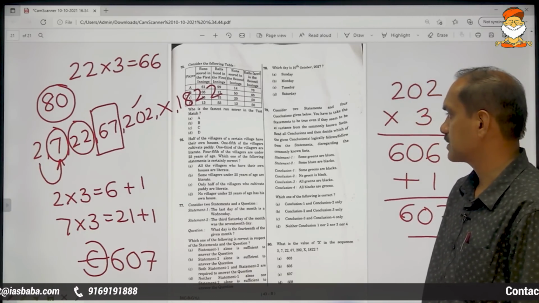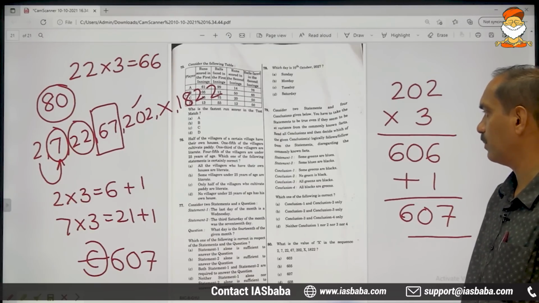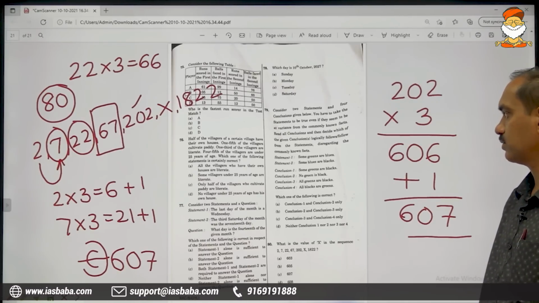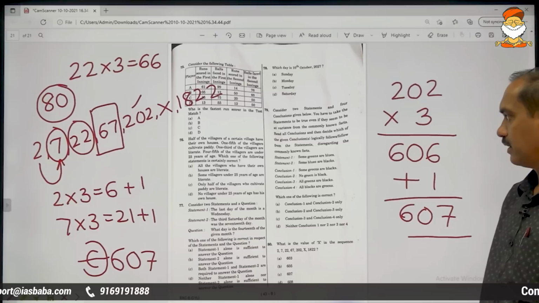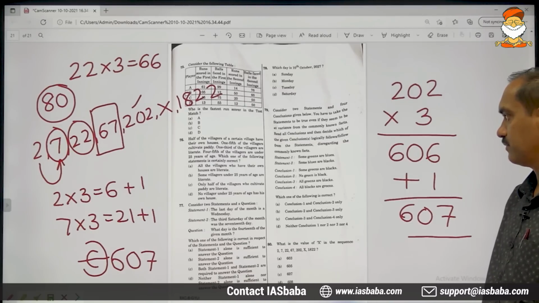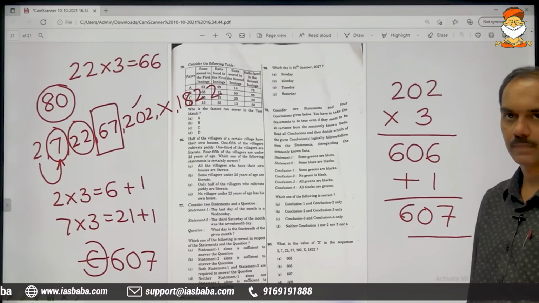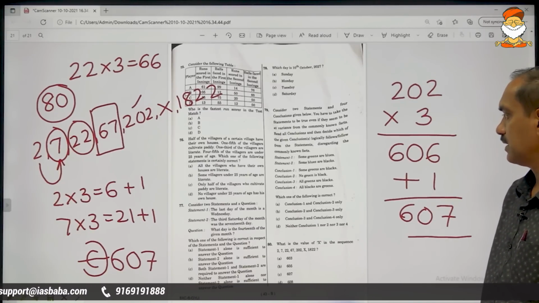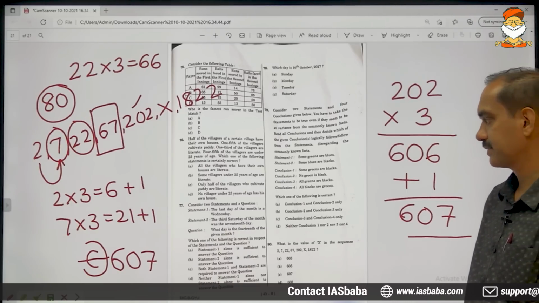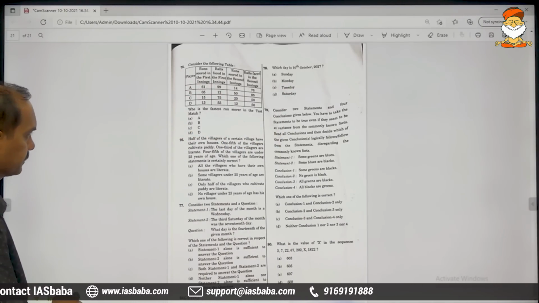Moving on to the 79th. Consider two statements and 4 conclusions given below. You have to take the statements to be true even if they seem to be at variance from the commonly known facts. Read all the conclusions and then decide which of the given conclusions logically follows from the statements, disregarding the commonly known facts. Statement 1: some greens are blues. Statement 2: some blues are blacks. Using these two statements, you will have to draw conclusions.